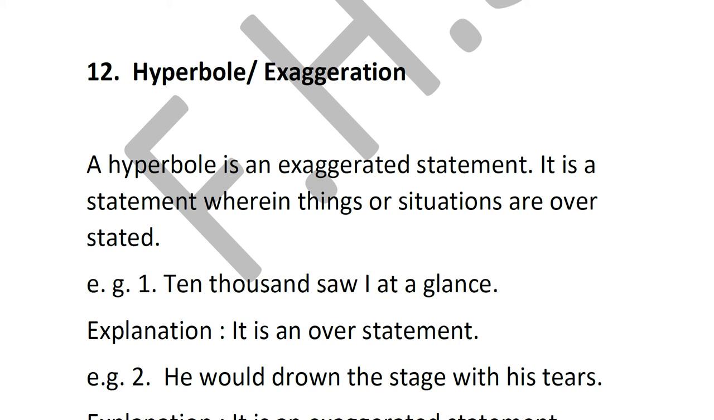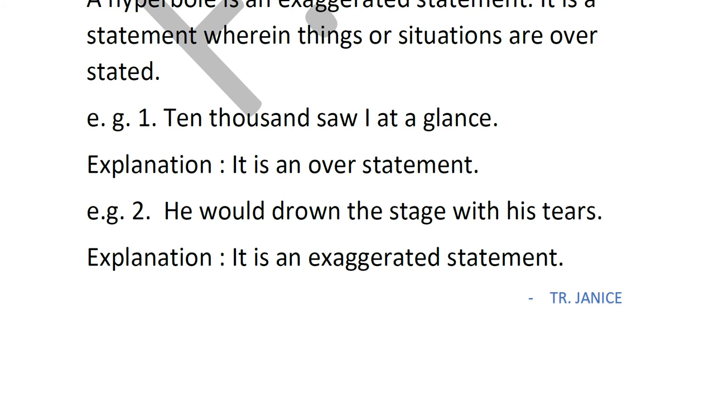Now, look at the first example. "Ten thousand saw I at a glance." A glance is just a quick look. When you're having a quick look, it's impossible to look at 10,000, whether people or flowers or things. Not possible. So you're exaggerating. You've seen many, but not 10,000. You're increasing the number of how much you actually saw. That's why it is an exaggerated statement or an overstatement.